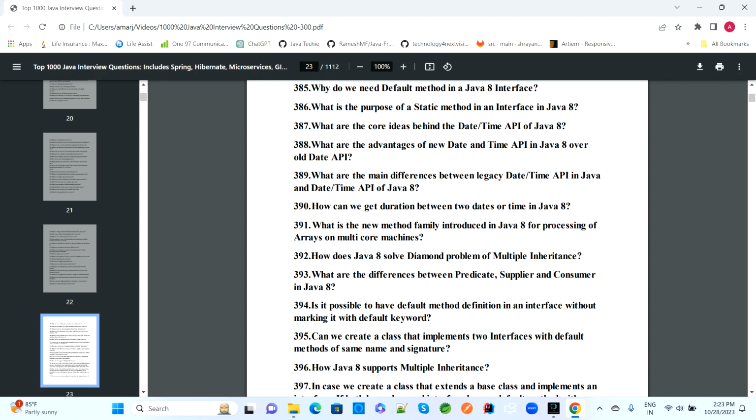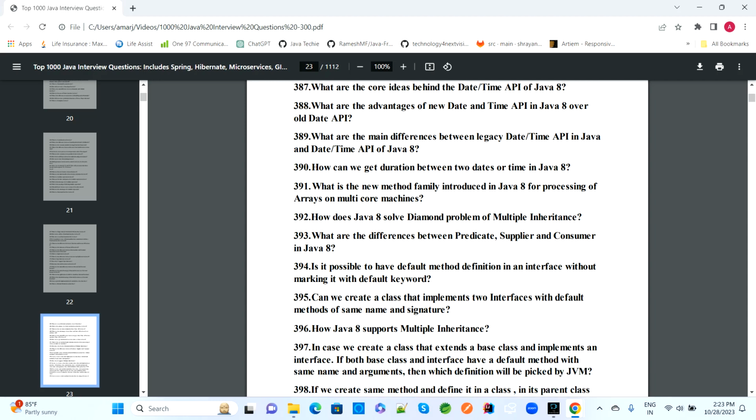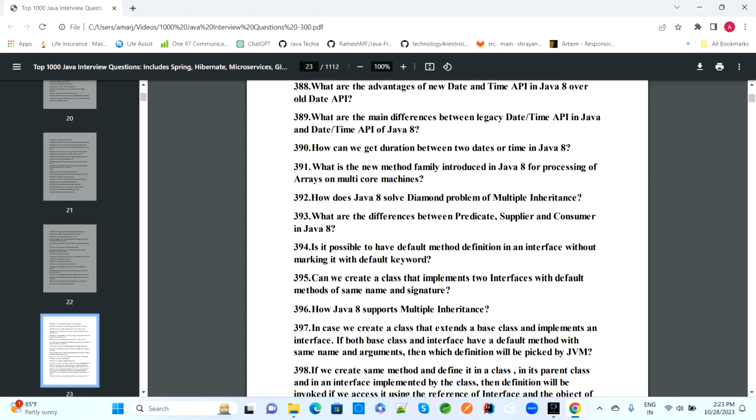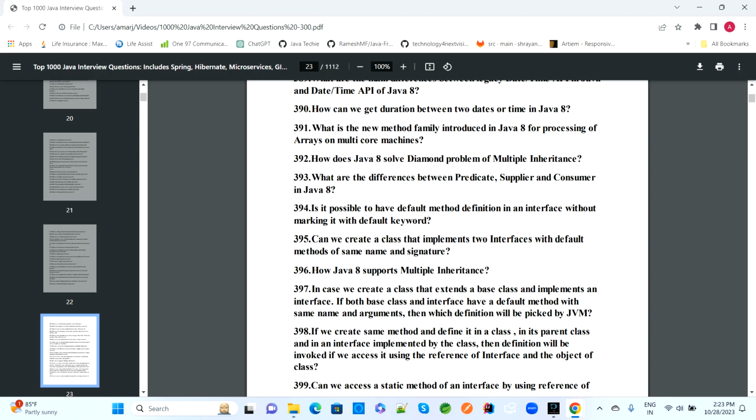What is the core idea behind the Date-Time API in Java 8? What is the advantage of the new Date-Time API in Java 8 over the old Date API? What is the main difference from the legacy Date-Time API? How can we get the duration between two dates or times in Java 8? What is the new method family introduced in Java 8 for processing arrays on multi-core machines?